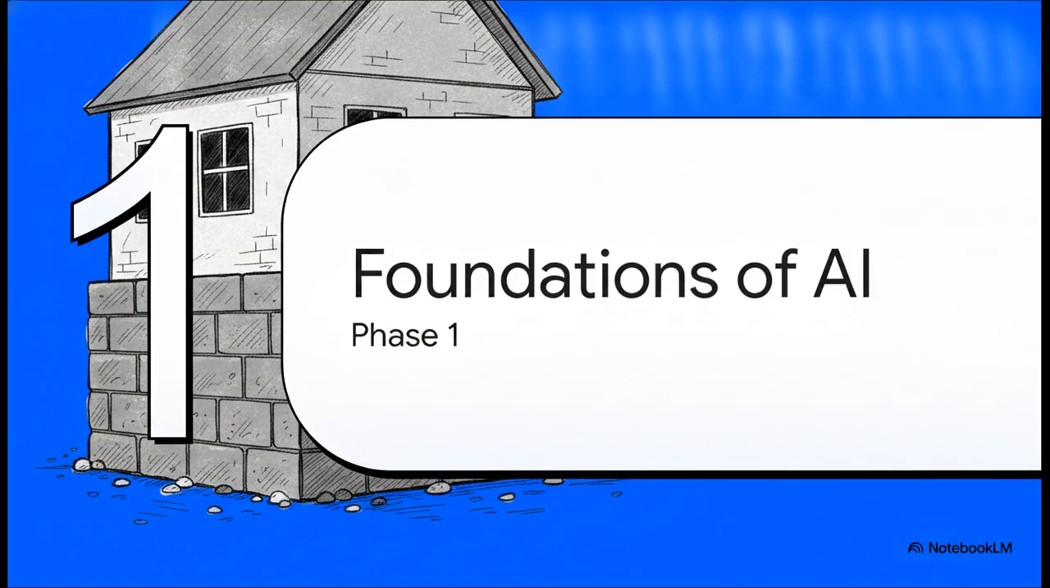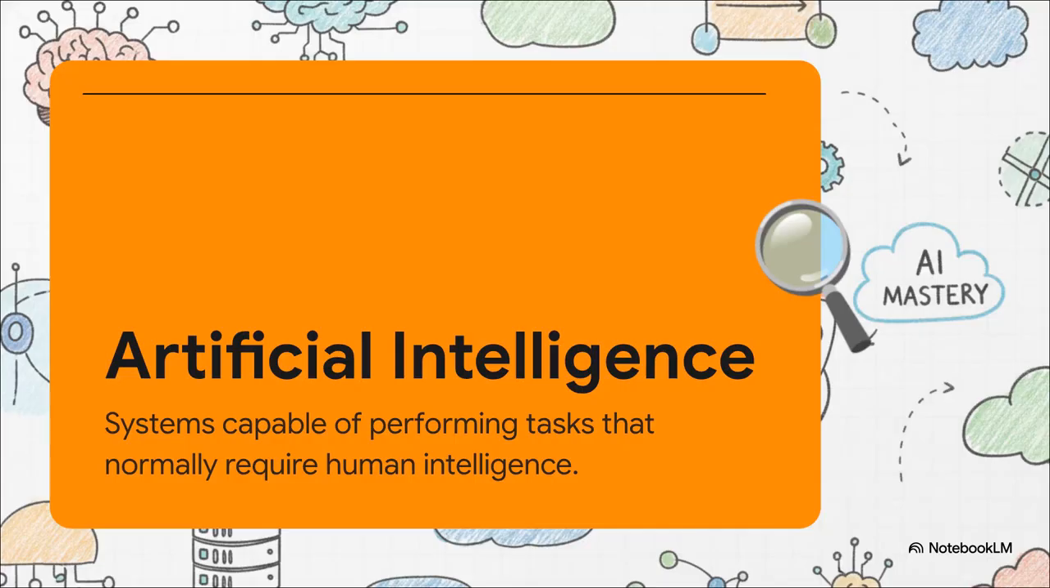Think of this phase as the bedrock of your house. You simply cannot build the roof without pouring a really solid foundation first. Before we even touch a single line of code or look at any math, we need to ground ourselves. Artificial intelligence is essentially the creation of systems capable of performing tasks that would normally require human intelligence. We're talking about things like recognizing speech, translating languages, or even driving vehicles.